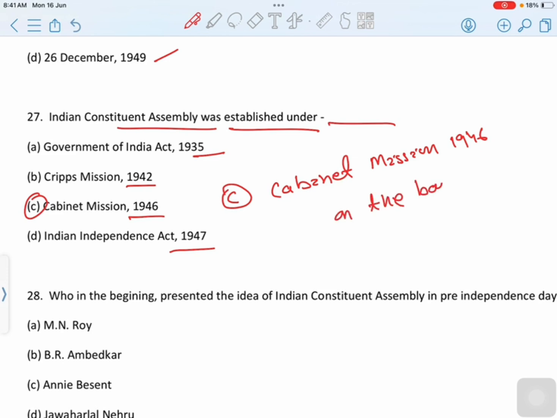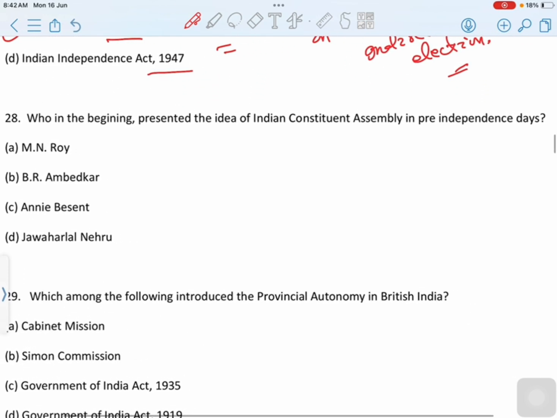On the basis of indirect election. Correct option is option C, Cabinet Mission 1946. Then move to next question.